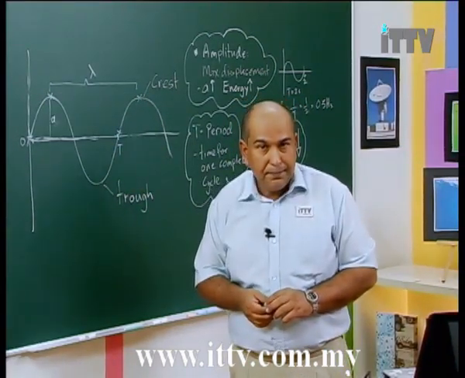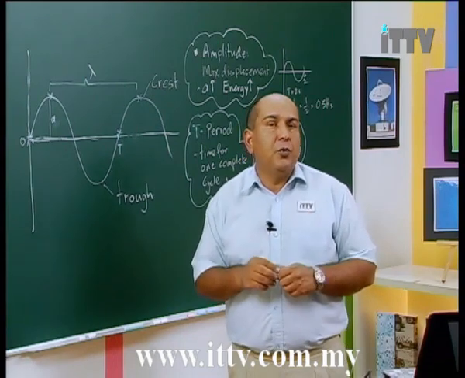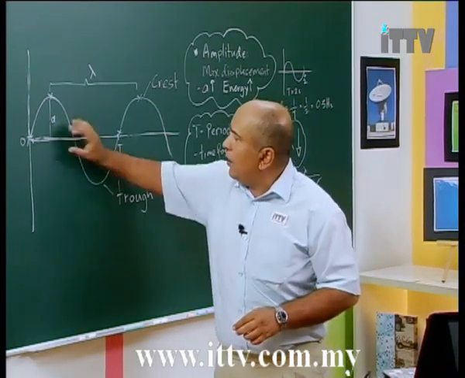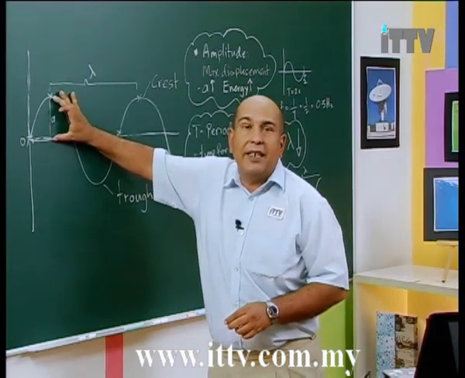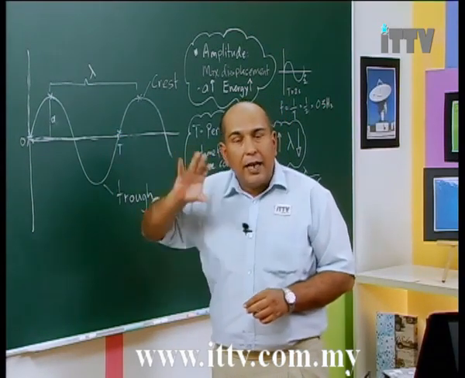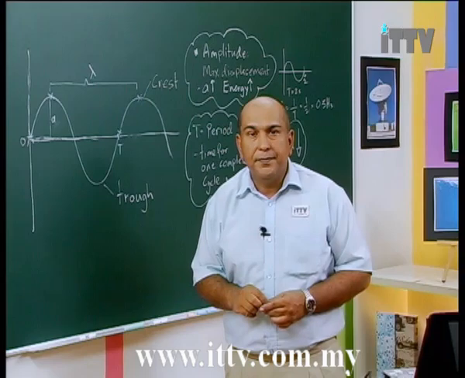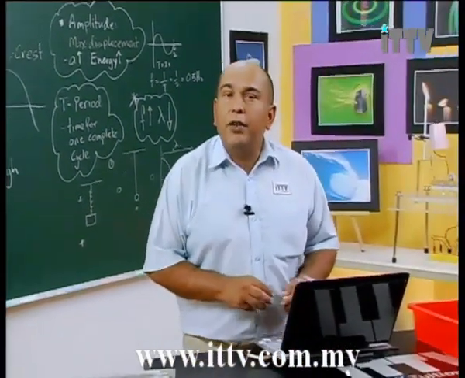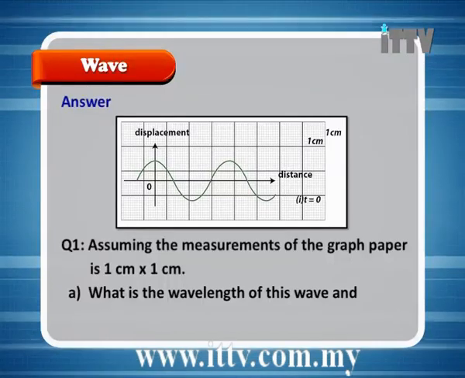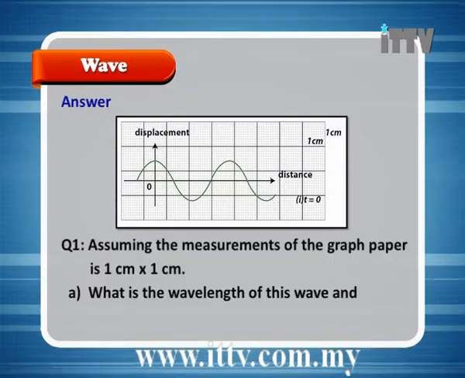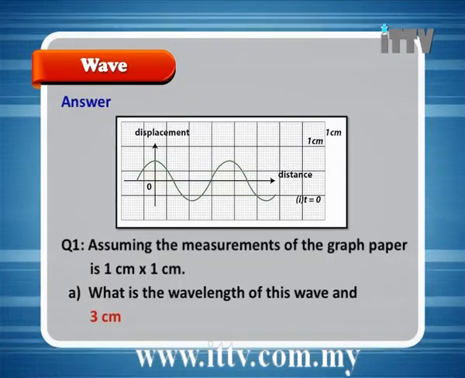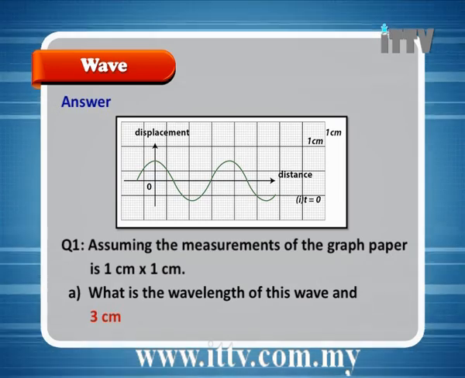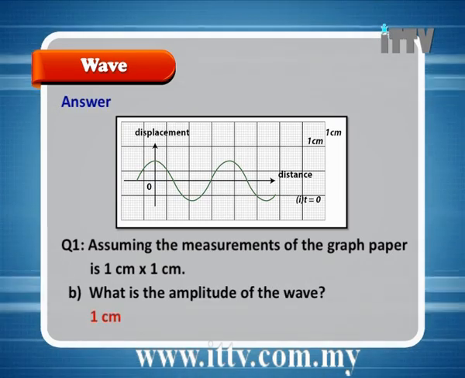Have you done it? The next question was, what is the amplitude? Using the same idea, can you work out roughly what this length is in the diagram that you have? Have you done it? Let's have a look at the answers. The answer is, the wavelength is 3 cm. So it's approximately 3 centimeters from crest to crest. And the amplitude was 1 cm.